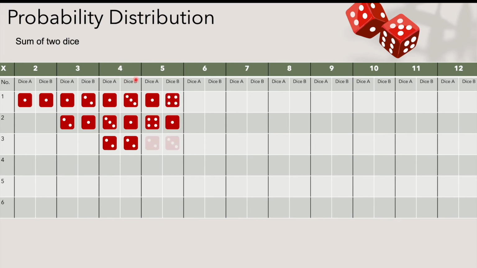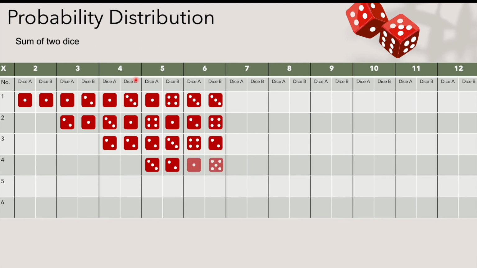Similarly, 5 can have 4 different possible combinations that can give us 5 as an outcome, and 6 has 5 different combinations. You can also try yourself to find out all the different possible combinations for each of these outcomes.